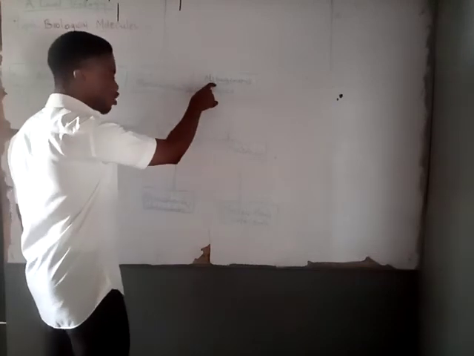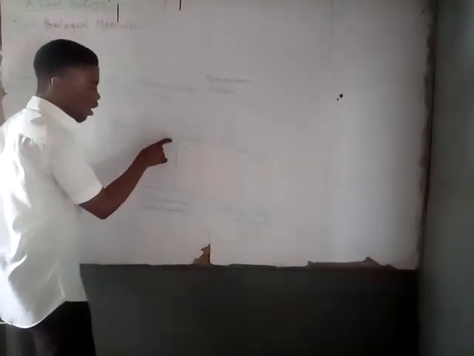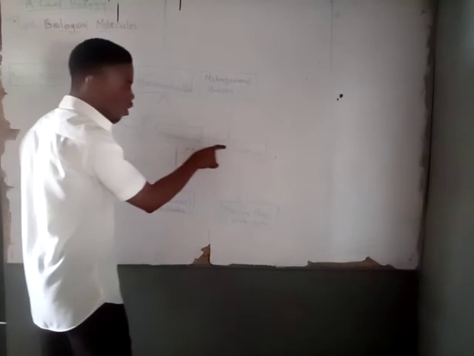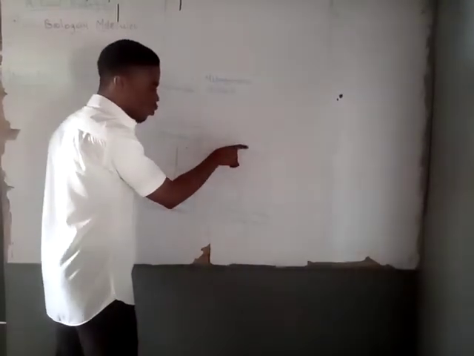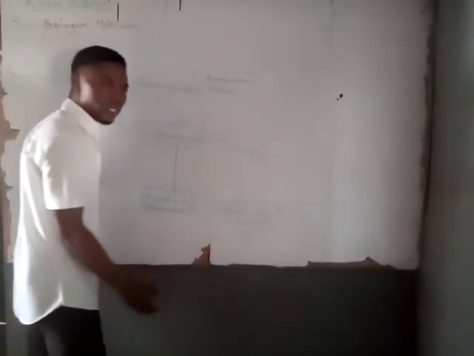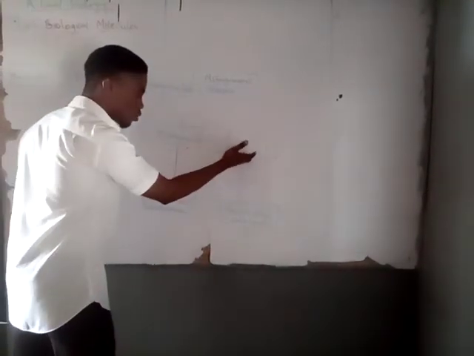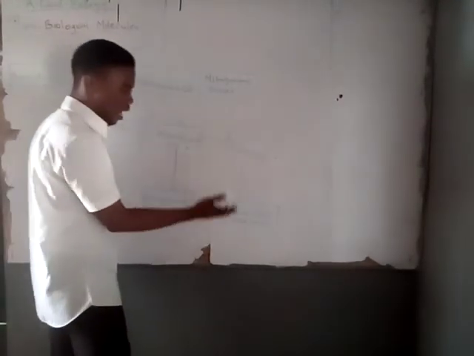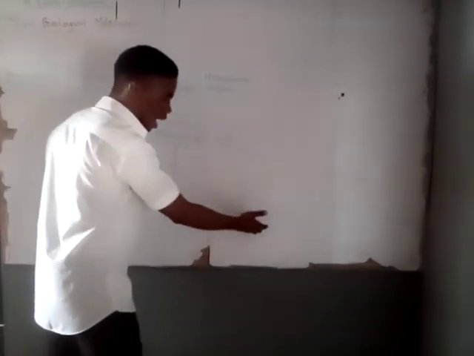So polymerization of nucleotides will give us nucleic acid, and these nucleic acids are termed DNA and RNA.